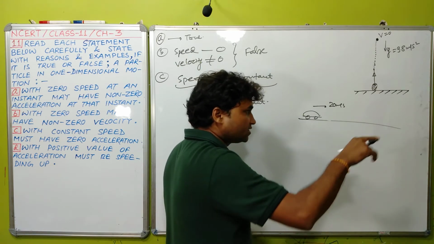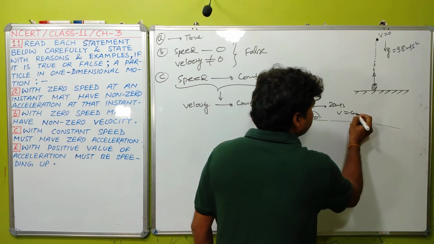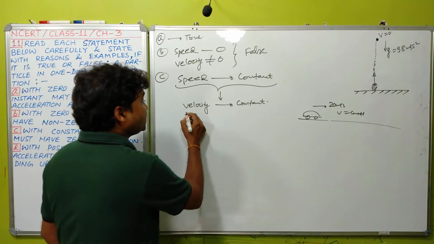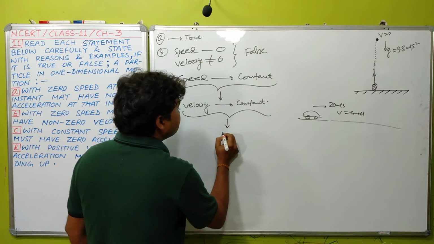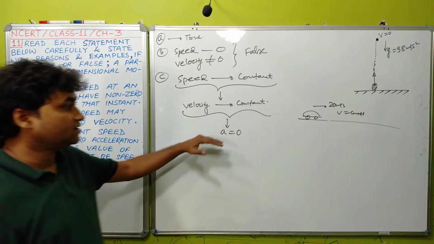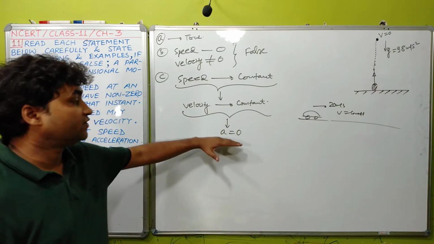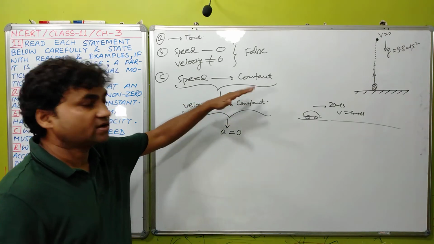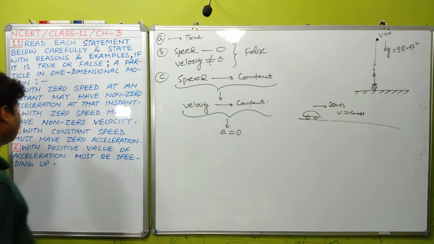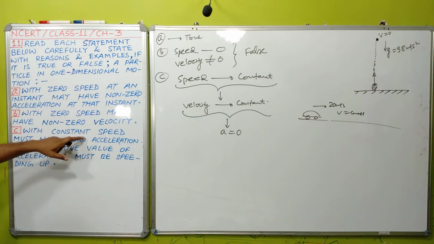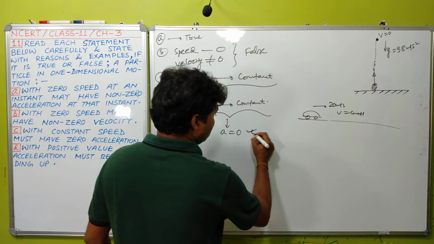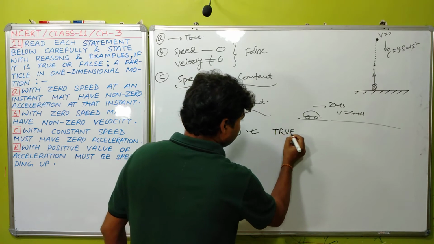Direction is constant towards east, so its velocity is also constant. Velocity is a vector quantity having magnitude and direction, so velocity is also constant. And if velocity is constant, it means acceleration is zero. Certainly, because if acceleration had some value, then velocity would not remain constant, it would change. So velocity constant means acceleration zero, and this statement is saying with constant speed must have zero acceleration. Yes, this statement is true, no problem.